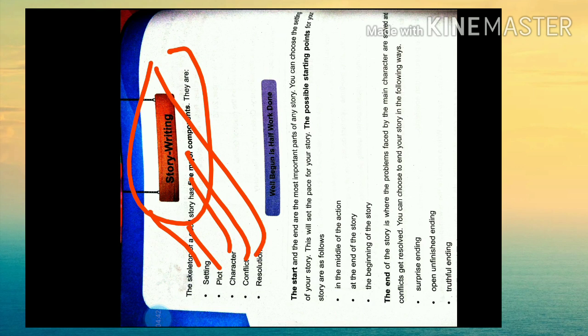Then there are certain types of endings for the story. The first one is the surprising ending. If we want a surprise ending, we can have that. If we want an open, unfinished ending, we can have that, or a truthful ending. So that is about story writing.